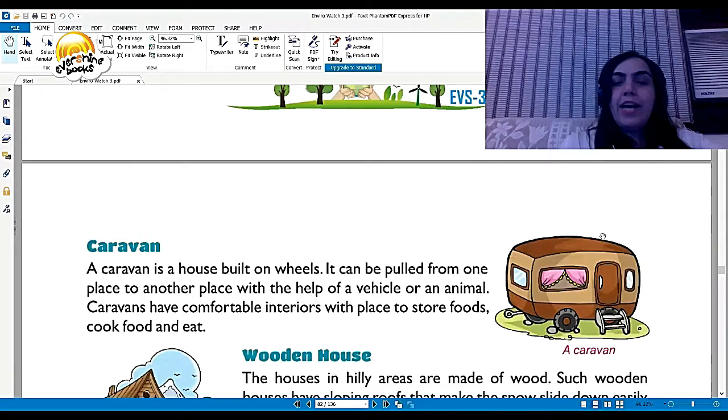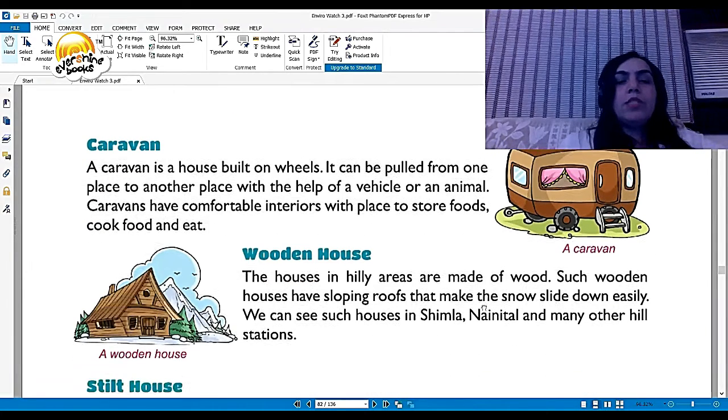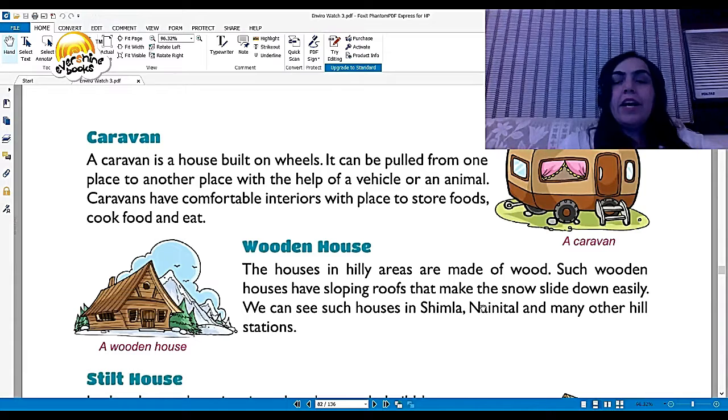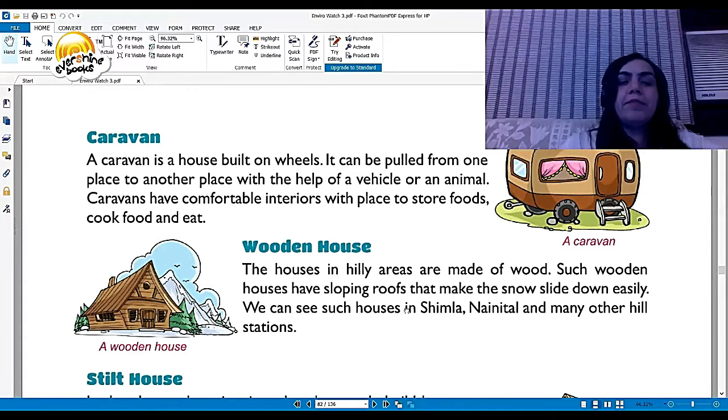Caravan. You can see this caravan is a house built on wheels. It can be pulled from one place to another with the help of a vehicle or an animal. Caravans have comfortable interiors with place to store food, cook food, and eat. Wooden house. The houses in hilly areas are made up of wood. Such wooden houses have sloping roofs that make the snow slide down very easily. We can see such houses in hill stations like Shimla and Nainital.